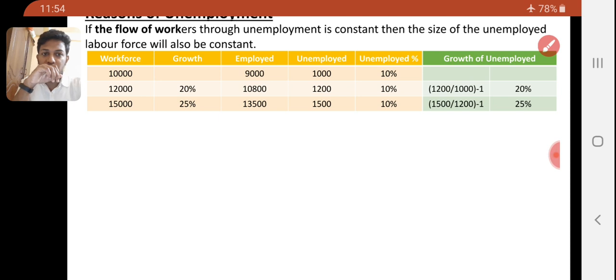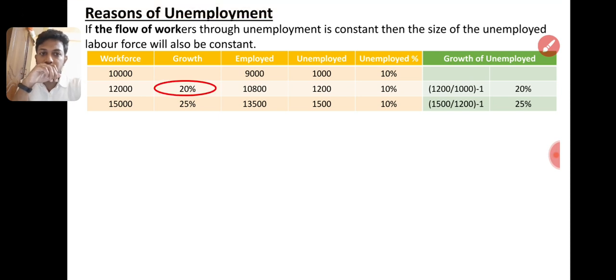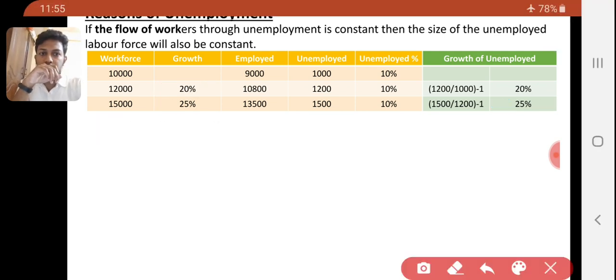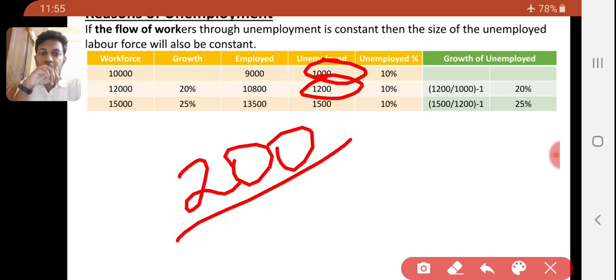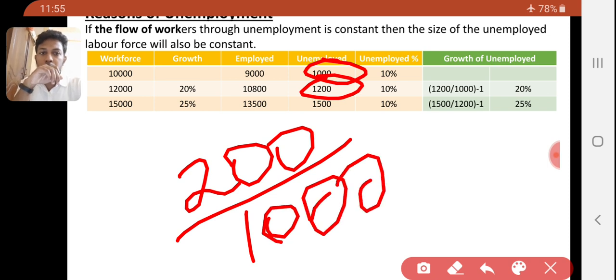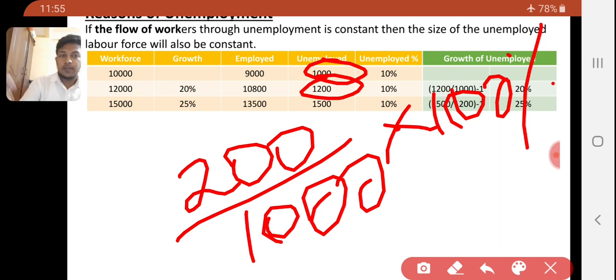For example, we increase the 1,000 to 1,200. So the increment is 200. 200 divided by 1,000 into 100 is 20%. But that formula is the easiest formula we are using in companies, and we are practically using it. It is easy to understand, and easy to use in a calculator. That's why I use that formula to show you.